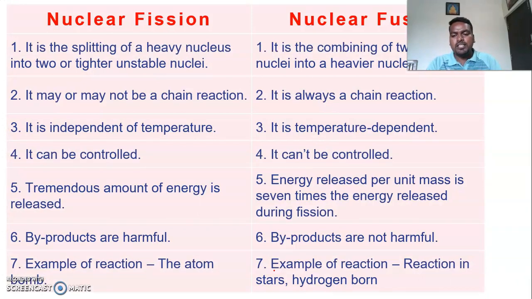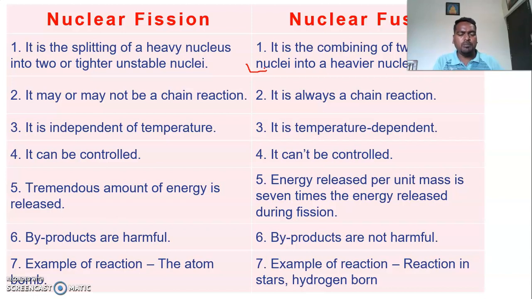Next, distinguish between fission and fusion reaction. There are a lot of differences. In fission, the heavy nuclei, due to instability, split into two smaller nuclei. But in the case of fusion, the smaller nuclei combine to form a heavy nucleus.